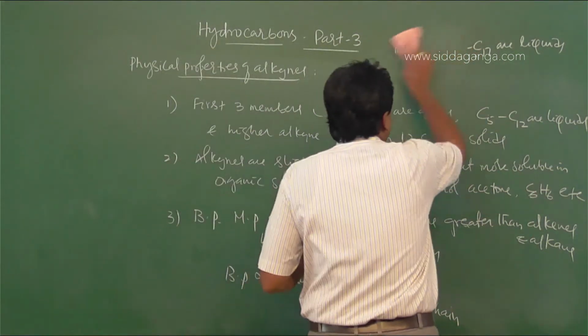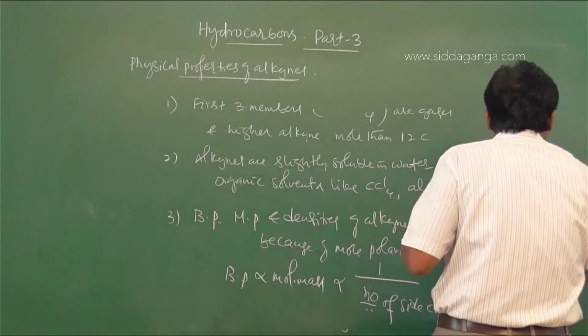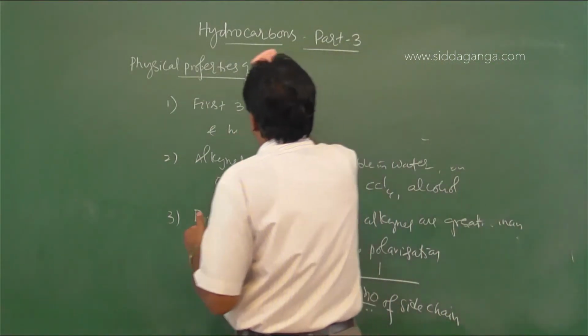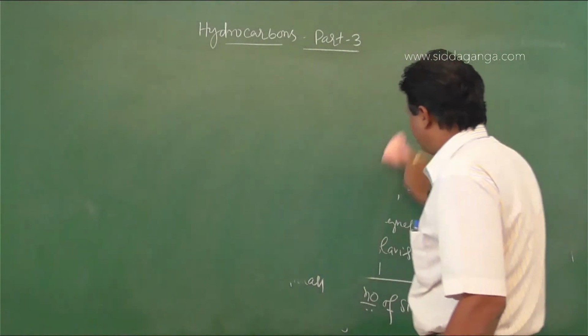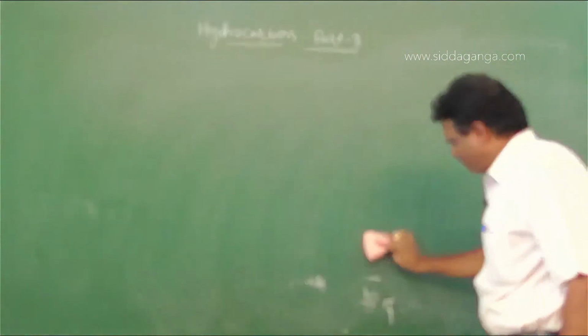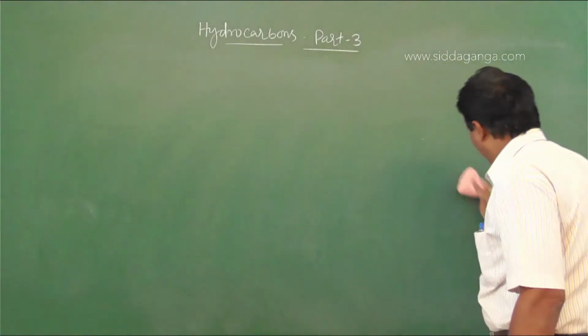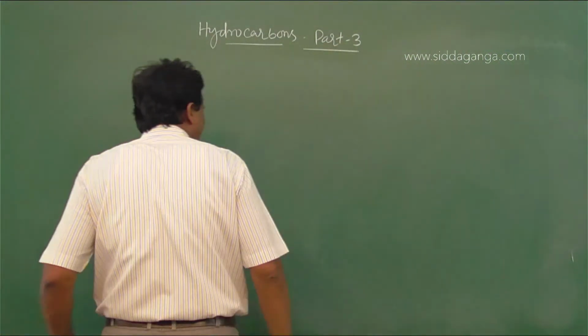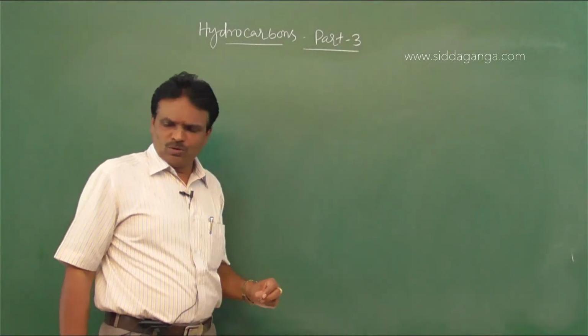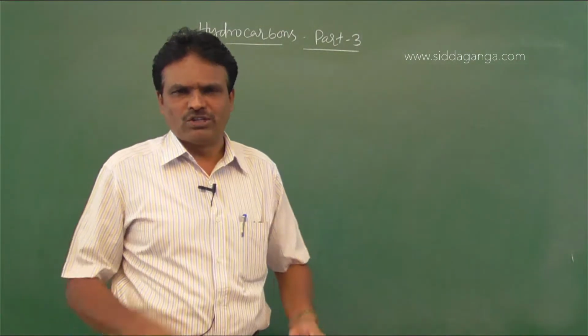Then chemical properties. The chemical properties of alkynes are due to two factors. One is the presence of pi electrons, and the other is due to acidic hydrogen.